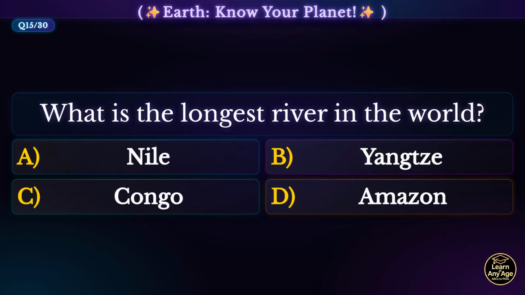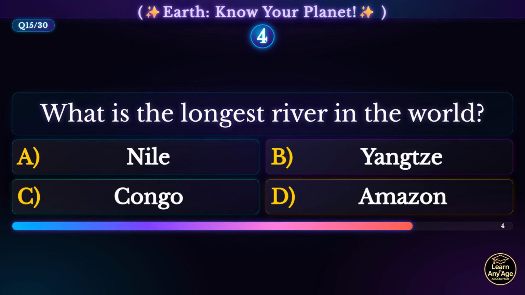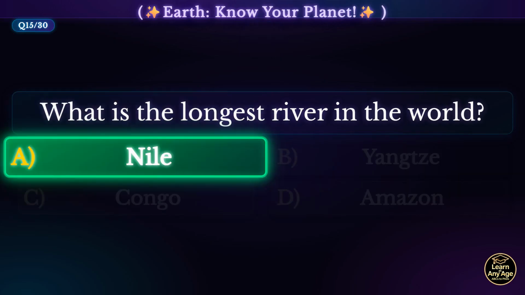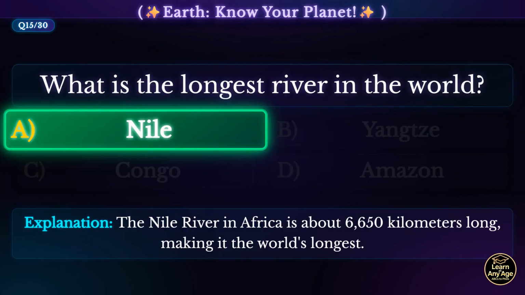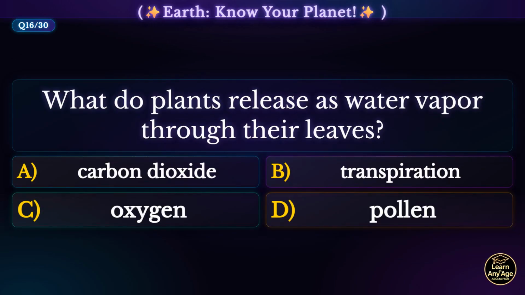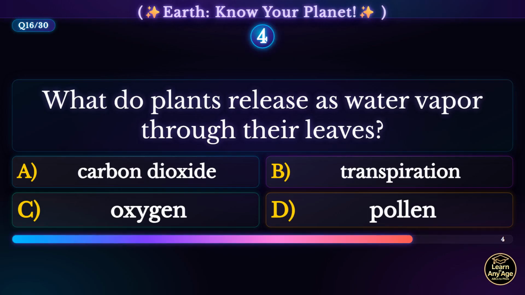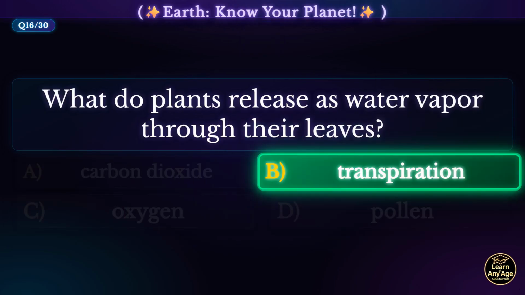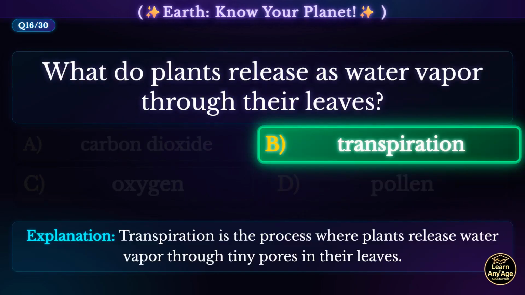What is the longest river in the world? Nile. The Nile River in Africa is about 6,650 kilometers long, making it the world's longest. What do plants release as water vapor through their leaves? Transpiration. Transpiration is the process where plants release water vapor through tiny pores in their leaves.